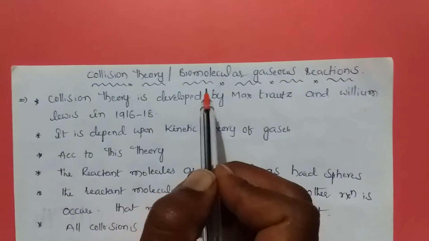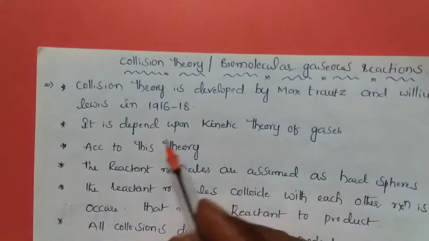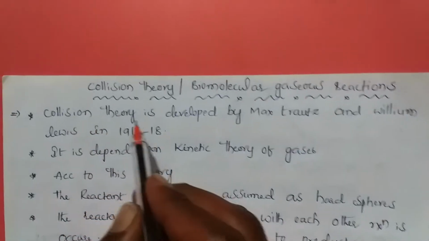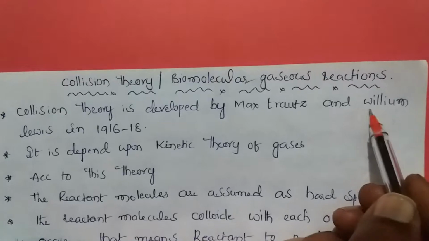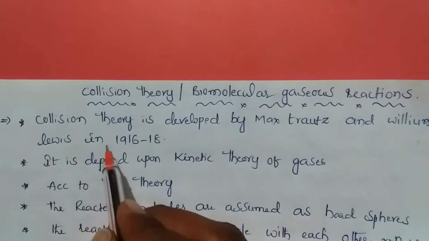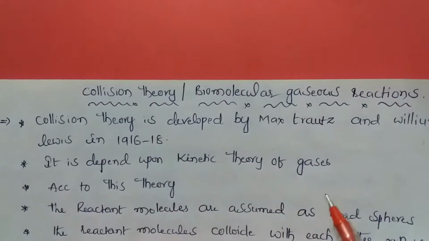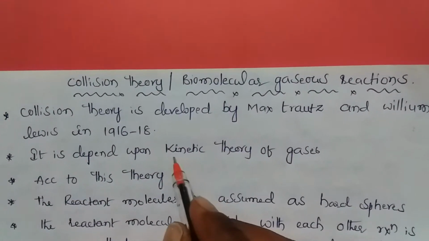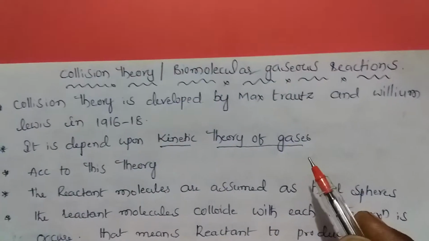Collision theory for bimolecular gas reactions. Collision theory was developed by Max Trautz and William Lewis in 1916 and 1918. It depends upon the kinetic theory of gases.